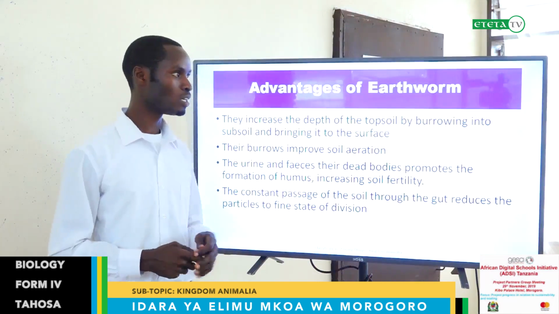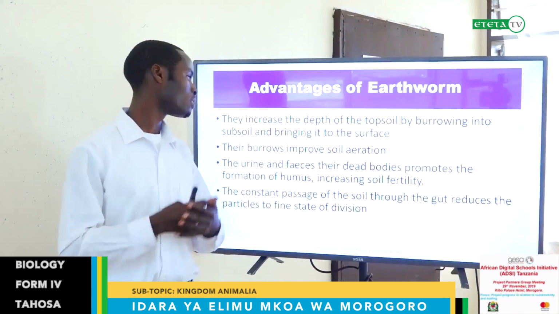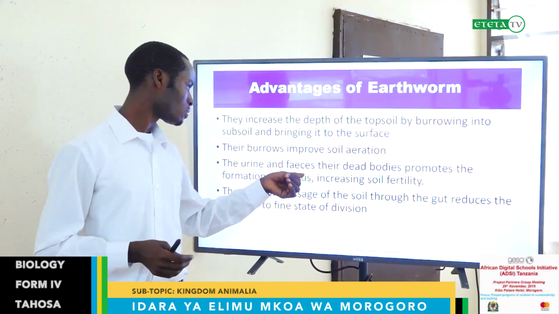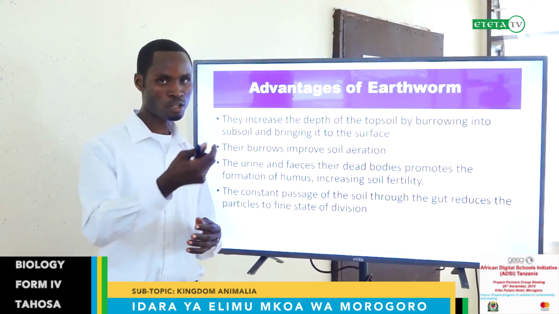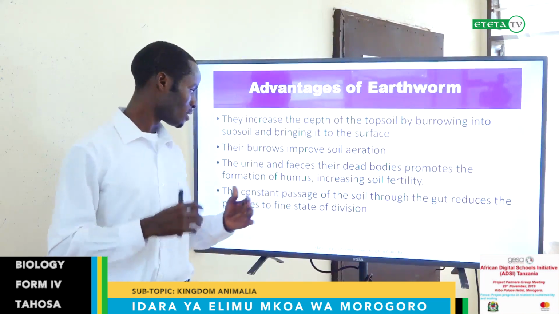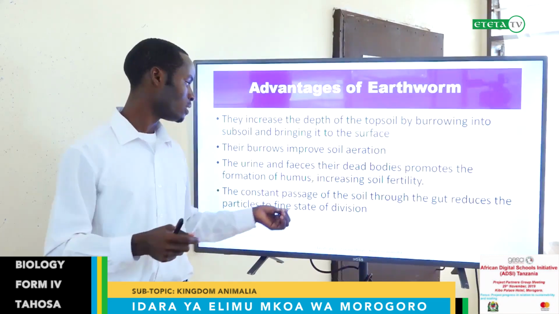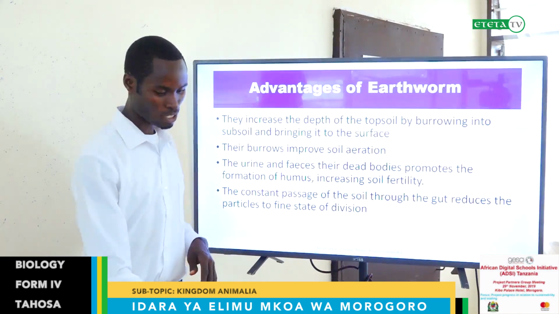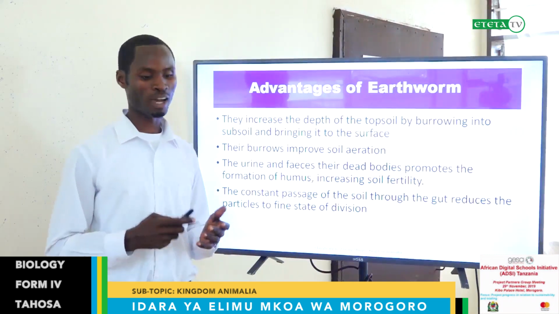They die in the soil, they produce feces and the urines. All of these are added in the soil and increase soil fertility for growth of our crops. The constant passage of the soil through the gut reduces particles to a fine state of division. As I said, they tend to consume the soil and they allow it to come out through the anus. Therefore, by doing that, it reduces the size of the soil from large particle size into small state, which is better for crop production. That is about the advantages of the earthworm and the phylum Annelida.